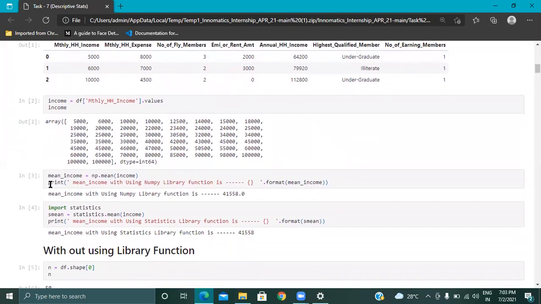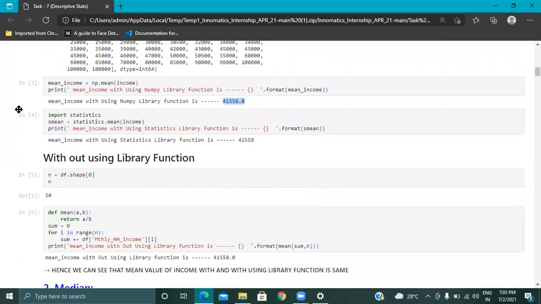I also print the mean value. So the mean value is 41,558. On an average in our data set, 41,558 is the mean value.